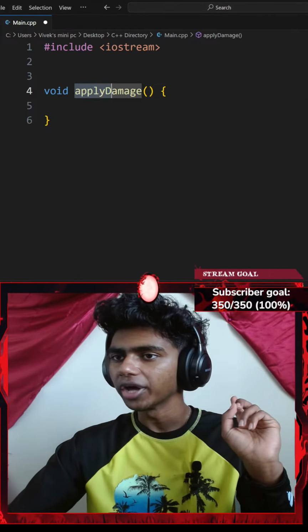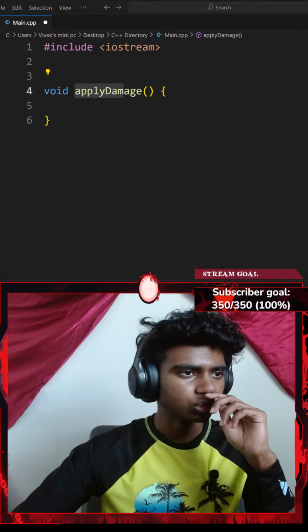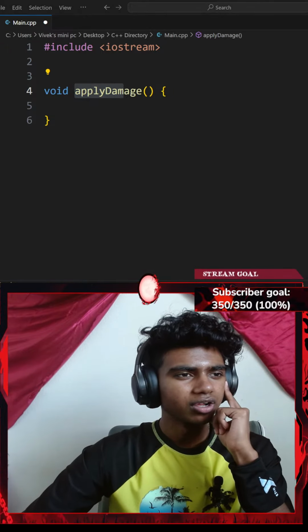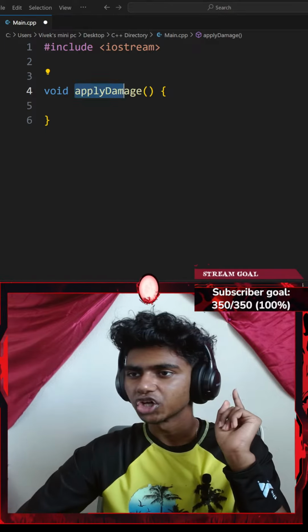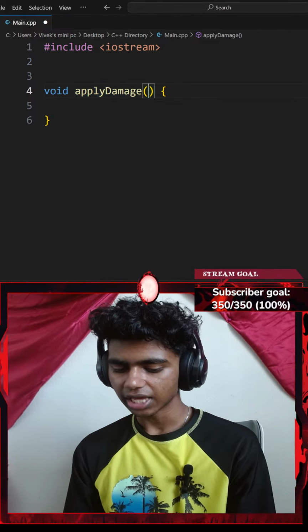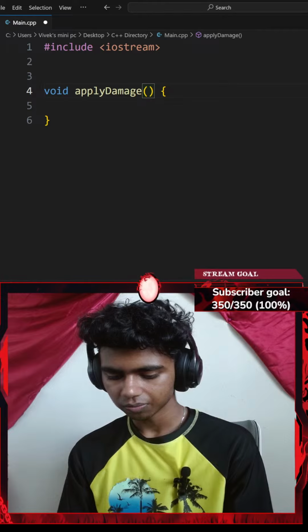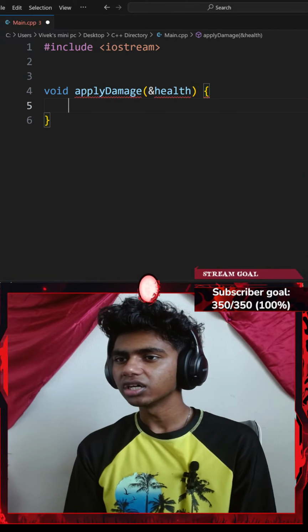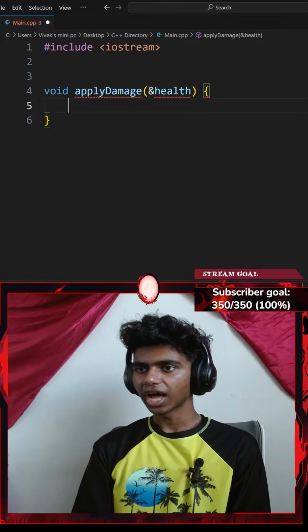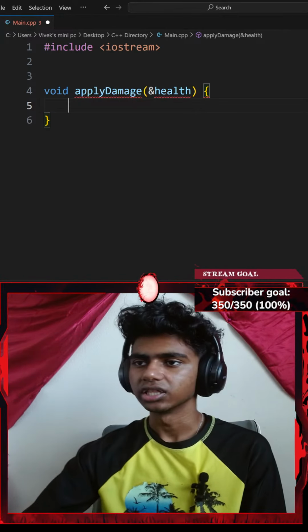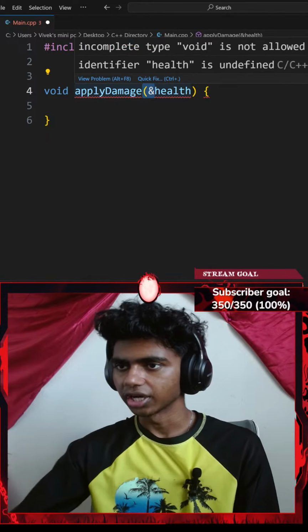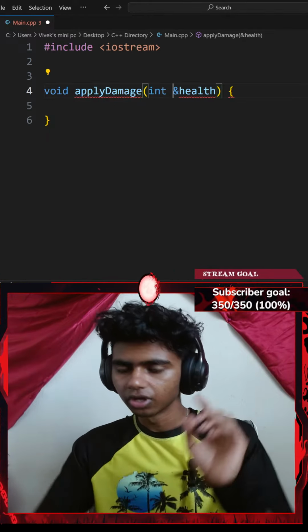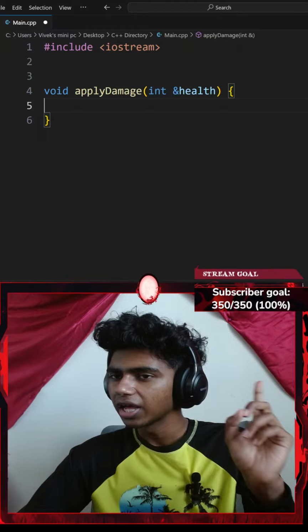Okay, so I go with void apply damage. I don't think I need a parameter just yet, or do I need a parameter? So my player's current health is going to be my parameter. So let's go with something like ampersand health. There we go. Actually, add integer health. Okay, let me go with integer health. There we go. Apply damage.